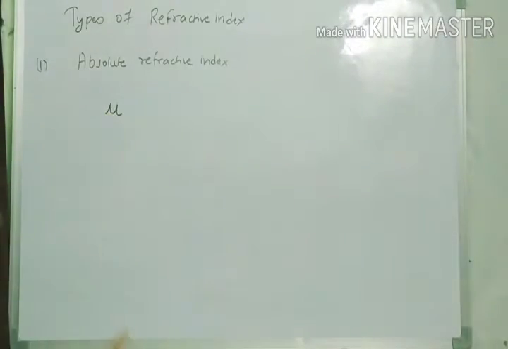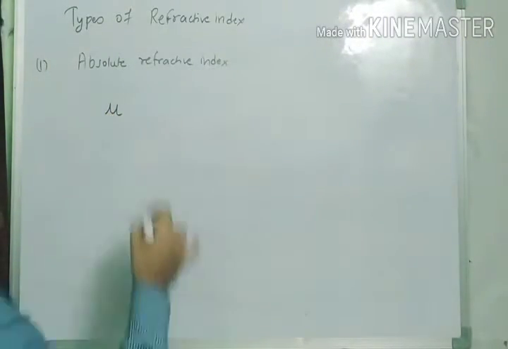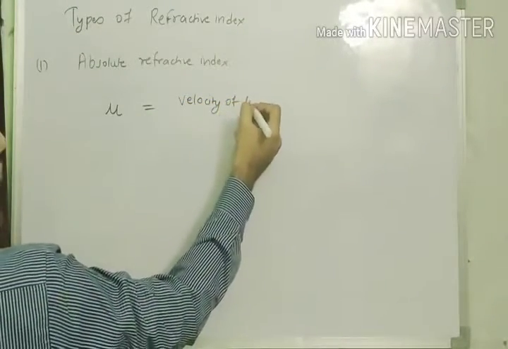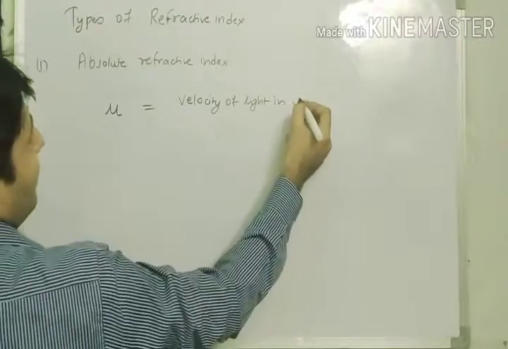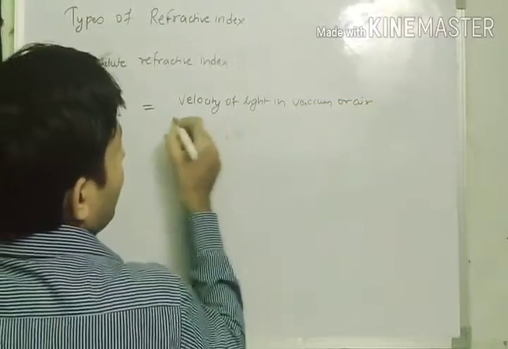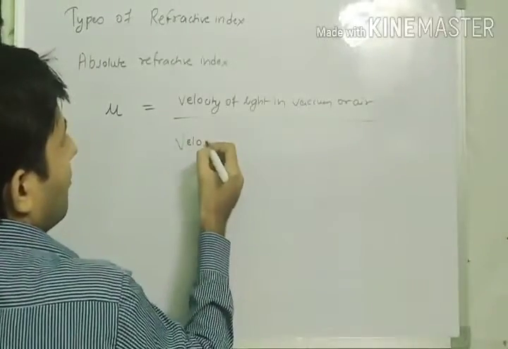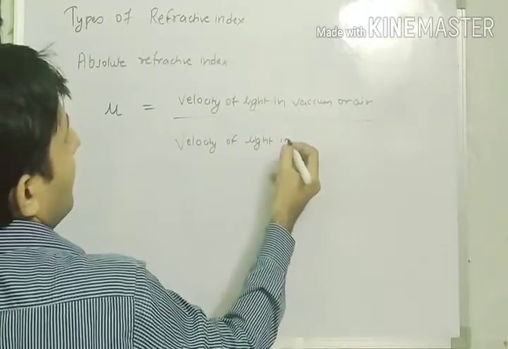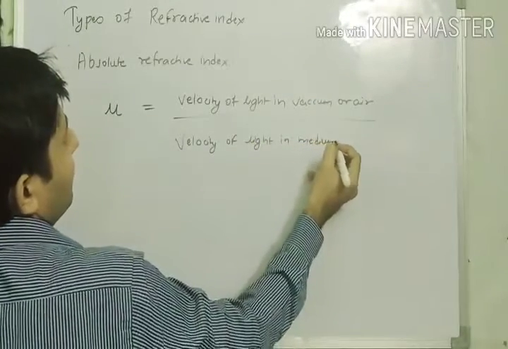Mu, because mu stands for the refractive index, and the formula would be velocity of light in vacuum or air upon velocity of light in medium.